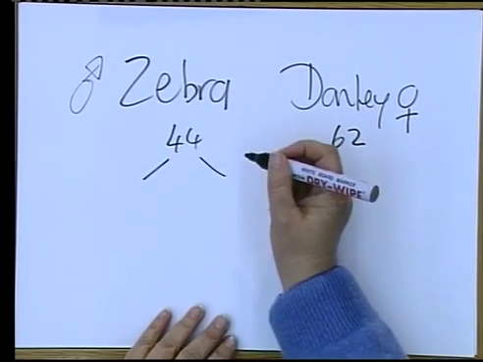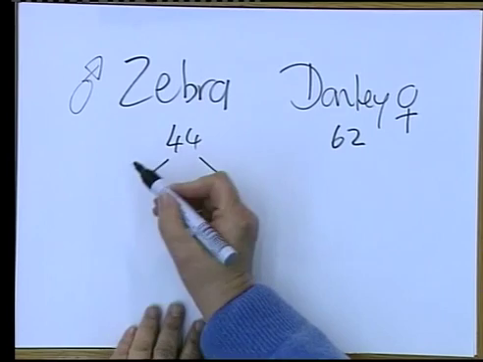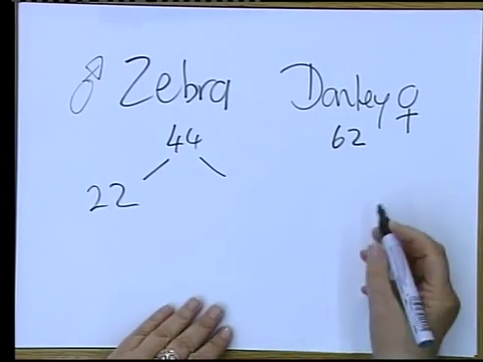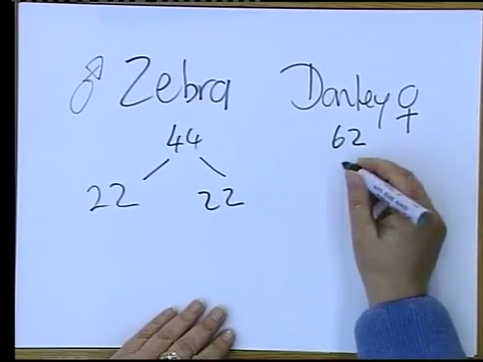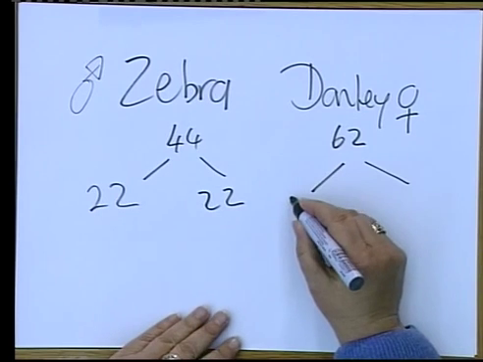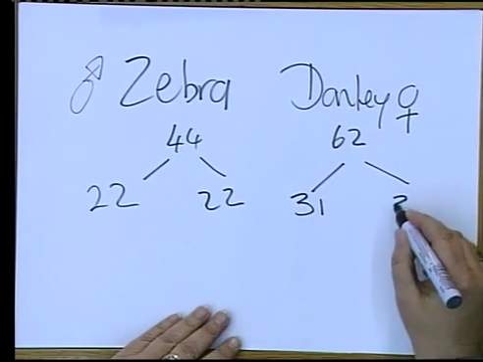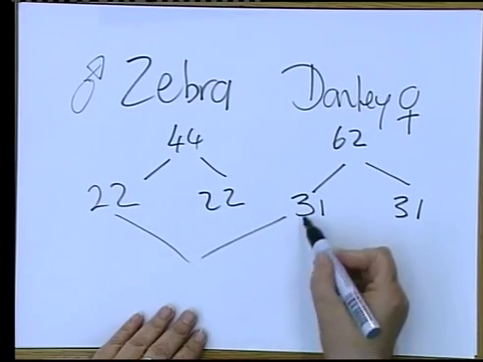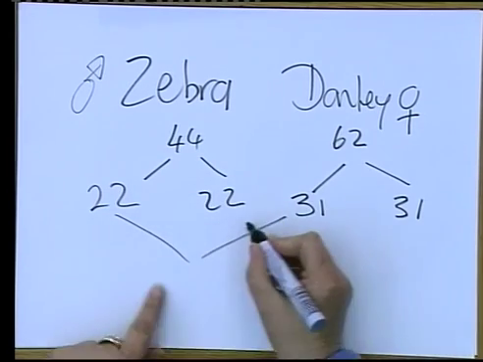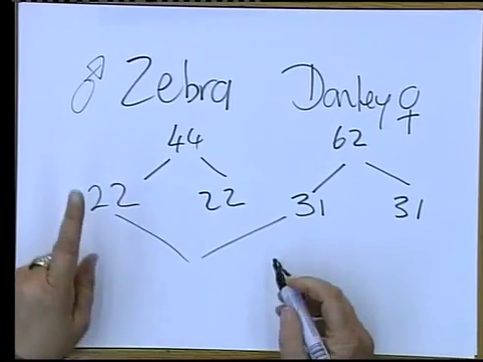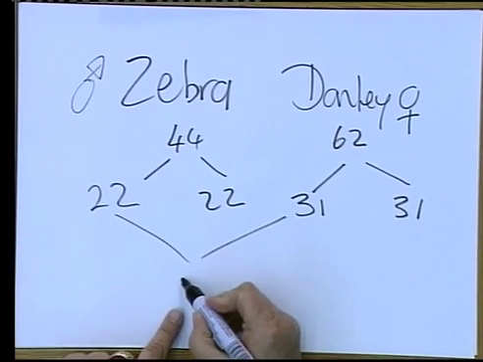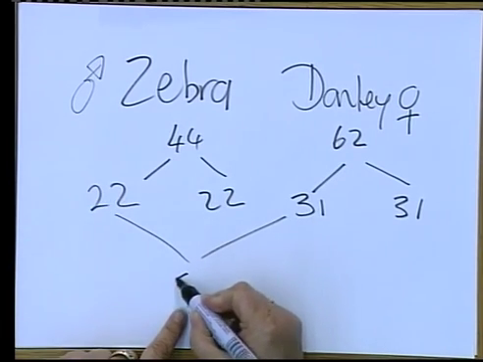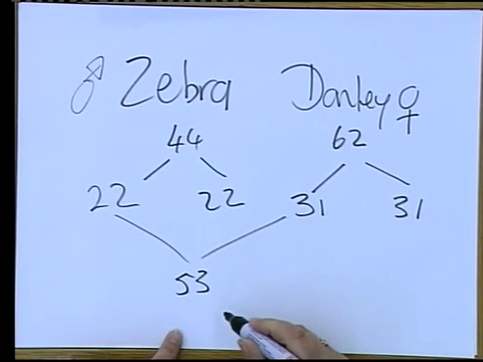During meiosis, the gametes of the zebra will have 22 chromosomes. The gametes of a donkey will have 31. If a sperm cell and an egg cell fuse, you will have a zygote with 53.